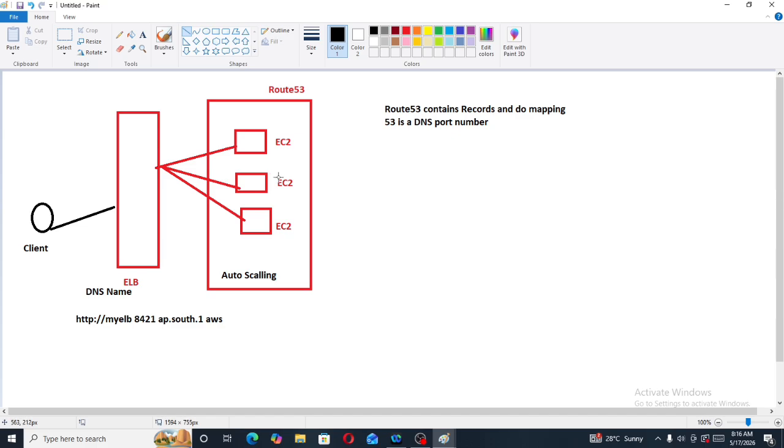Now in the elastic load balancer we have a DNS name which will provide us a nasty URL. The customer will not accept the nasty URL, he needs a simple URL to access.